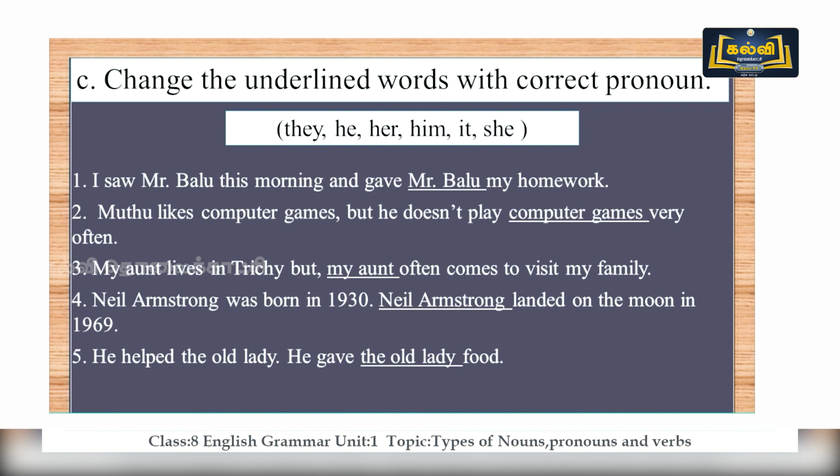So the sentences go like this, and we have underlined some words. Let me tell you those words, and you are going to replace those words with a pronoun. In this exercise, we are going to change the underlined words with correct pronouns. The pronouns listed here are they, he, her, him, it and she. See, I'm going to read you the sentence and you're going to replace the underlined noun with a pronoun.